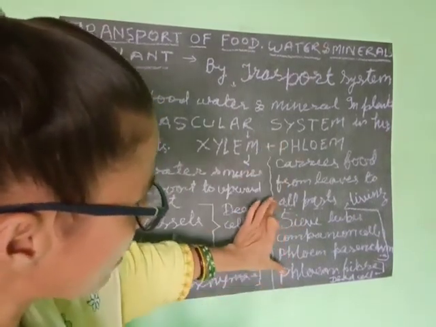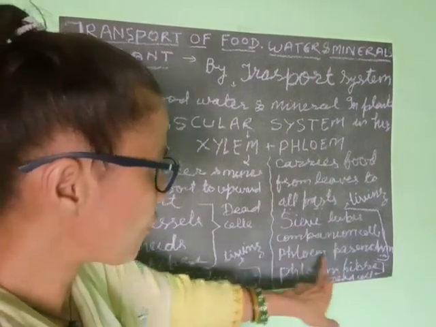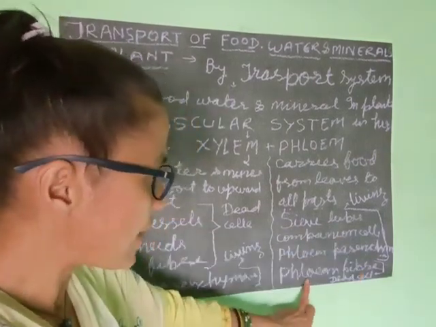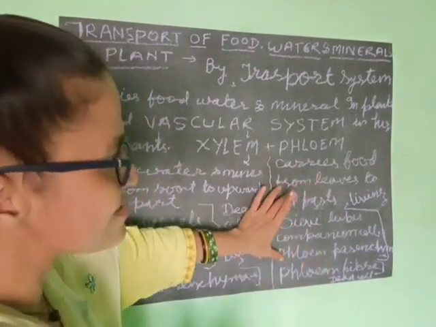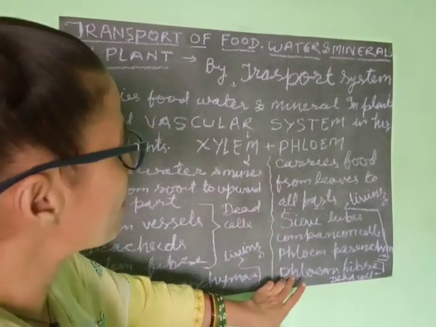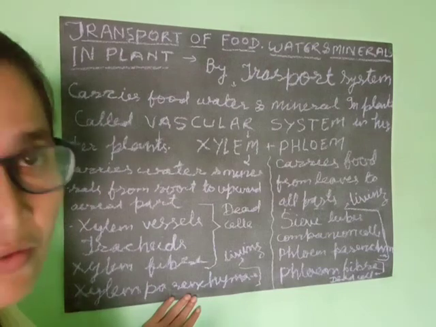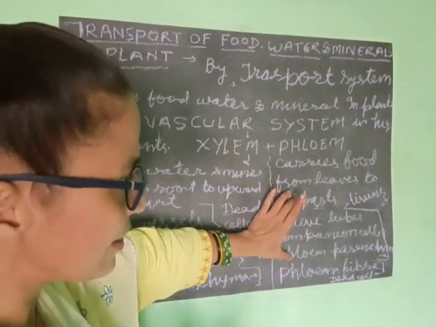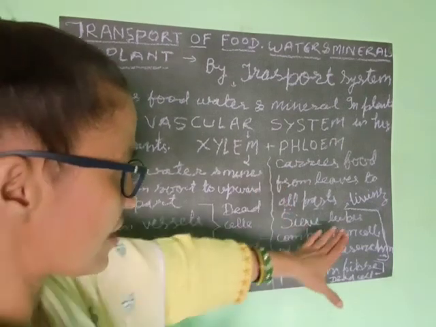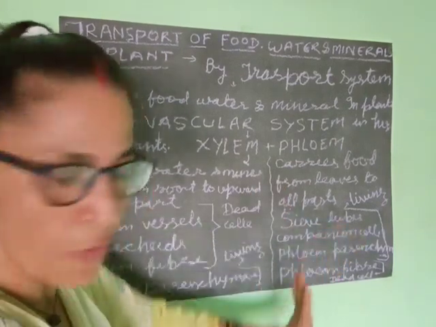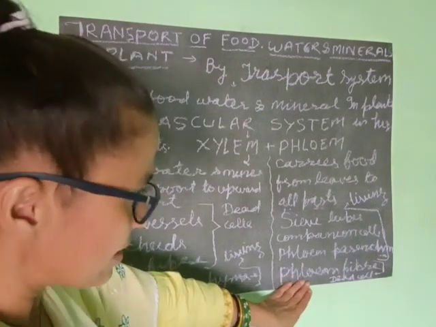Phloem also has 4 cells: sieve tubes, companion cells, phloem parenchyma and phloem fiber. In phloem, 3 cells are living and only 1 cell is dead. In xylem, 3 cells are dead and 1 cell is living. But in phloem, 3 cells are living: sieve tubes, companion cells and phloem parenchyma, and only 1 cell is dead, that is phloem fiber.